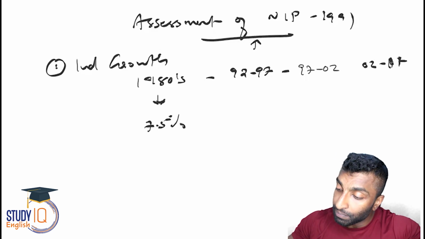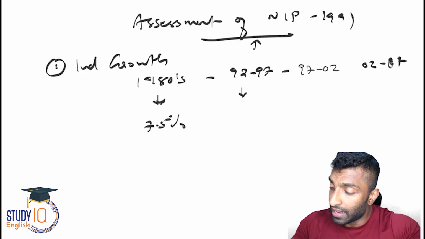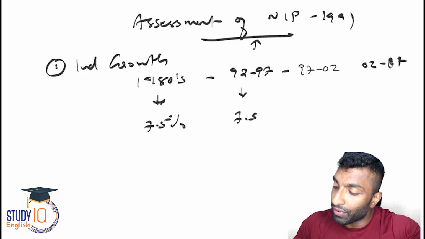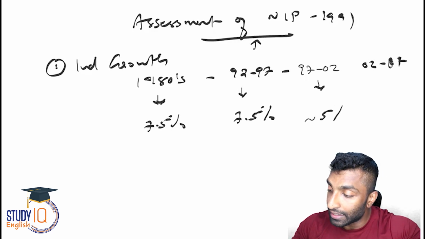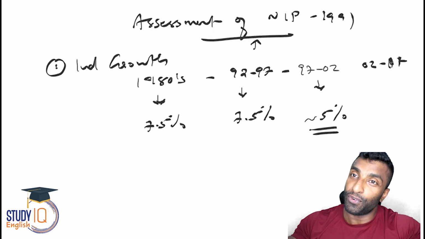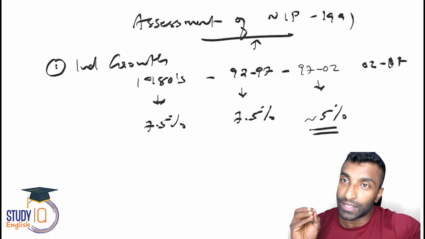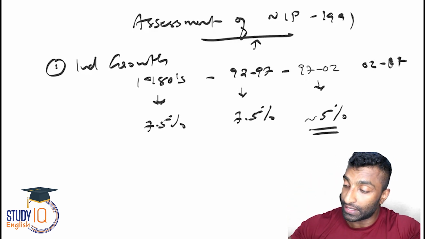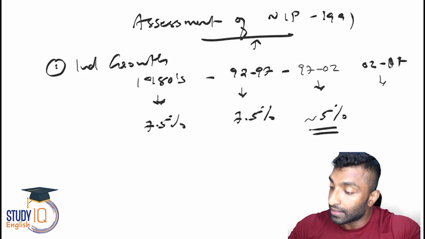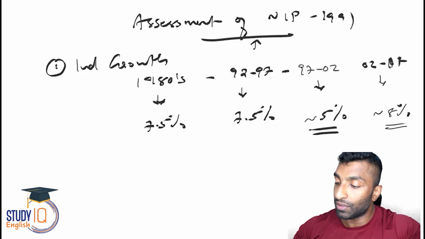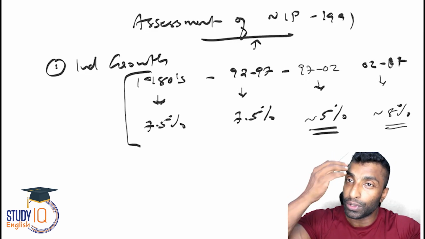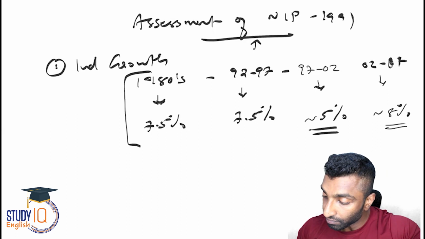Then it is again hovering around 7.5%, and then it decreased to close to 5%. I have already told you the reason for the decrease in the previous session. Then it slightly improves to 8%, and then there is a slowdown. This is the industrial growth post-reform, which you need to remember.